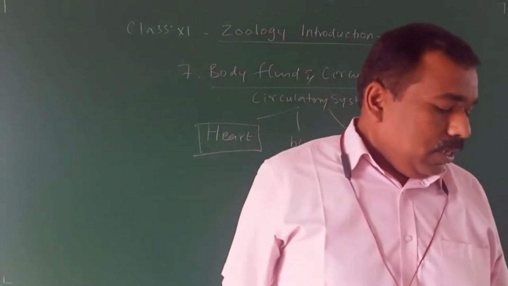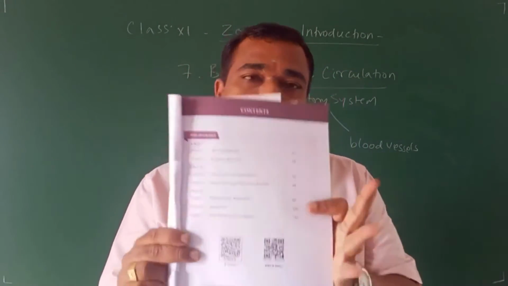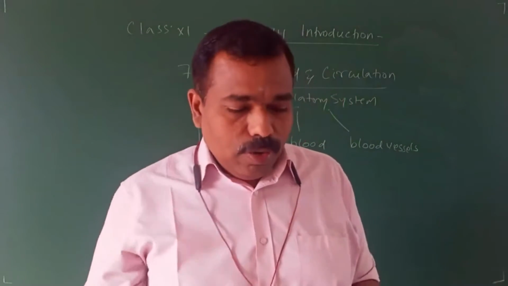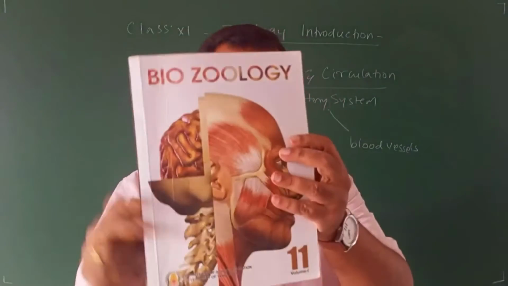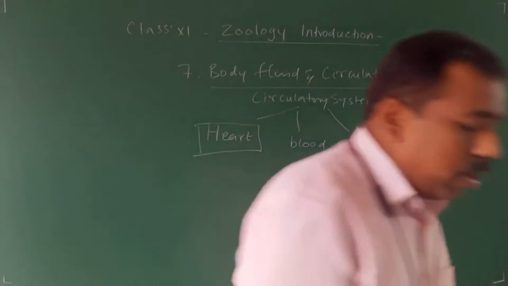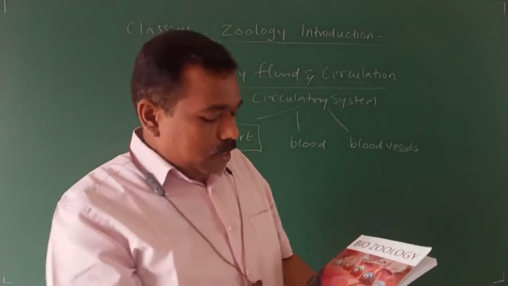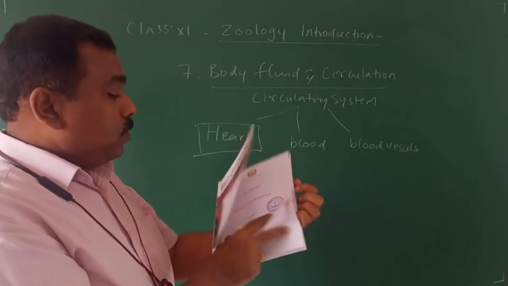That's all, volume 1, 7 chapters over. I have just given what is there in the book volume 1. And we go further, volume 2. In volume 2, I will just show the content pages.